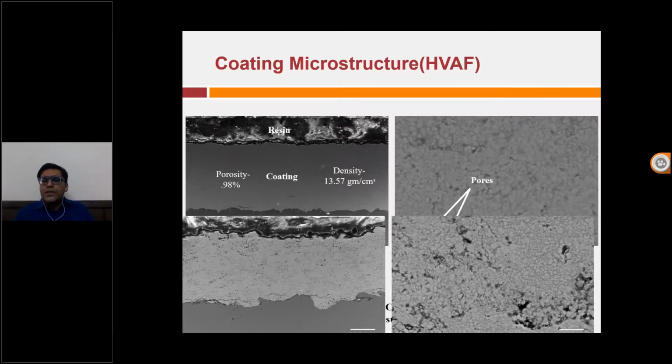The bottom one is for the HVOF coating. You can see a lot of porosity and a lot of oxidation is observed. This porosity is there because of the oxidation, because we are using oxygen. So because of oxygen, decomposition is taking place. The same thing is observed in the XRD peaks. However, in the case of HVAF coating, as it is a mechanical coating, mechanical bonding is there. So because of that, there is no change in peaks, and the coating is uniform.